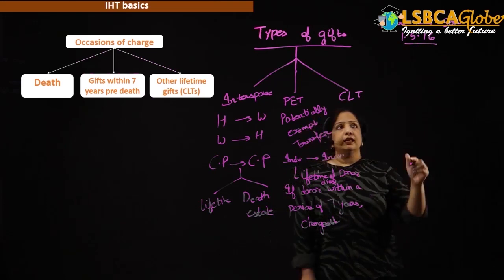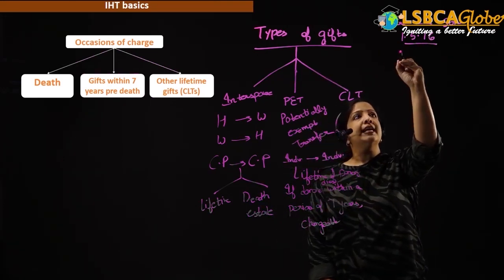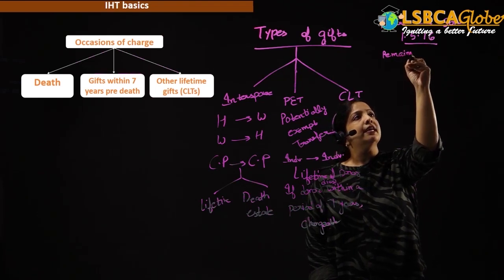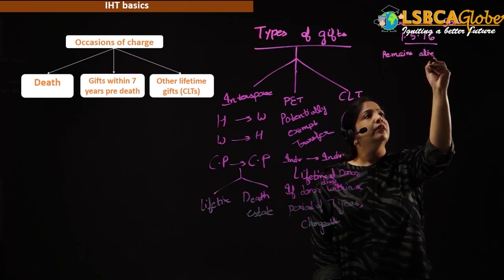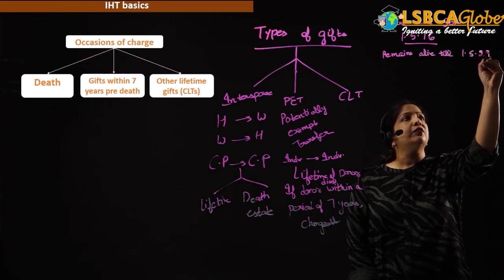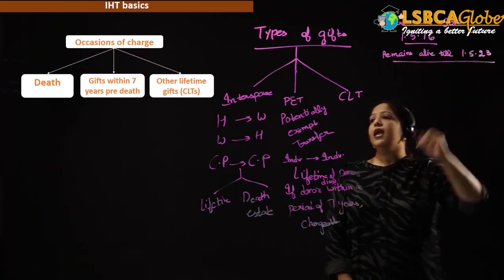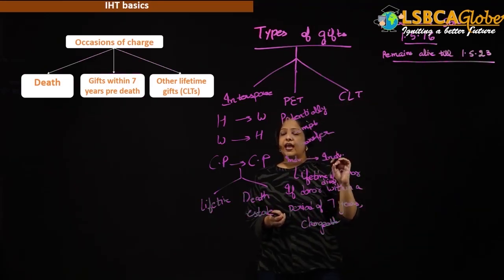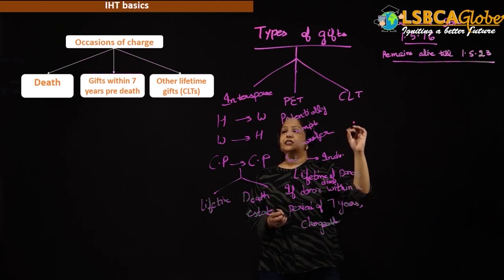Now class, if father remains alive till 1/5/23, then the gift will be exempt forever. Okay, it is not going to be taxable after this date.